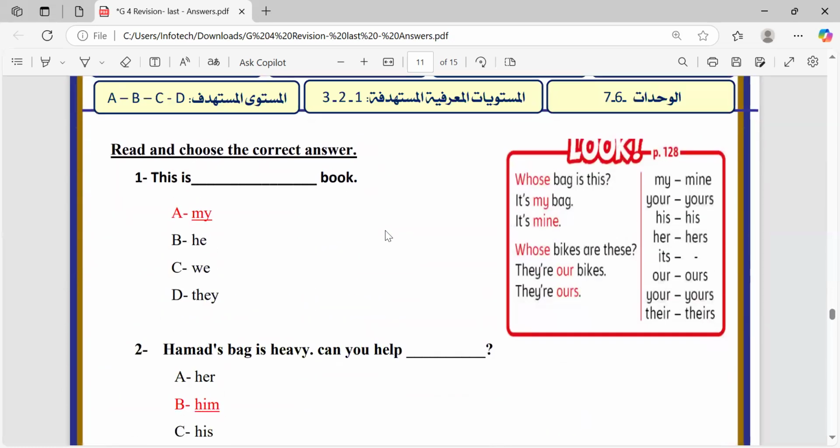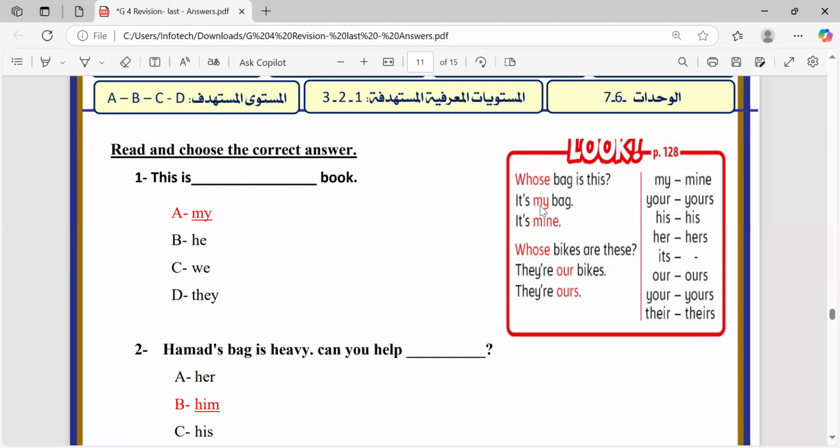And here we talk about belongings. We talk about position. Whose bag is this? I'm asking about the owner. I'm asking about the one to whom it belongs. Whose bag is this? It's my bag, or it's mine. If I choose my, I have to add the noun.